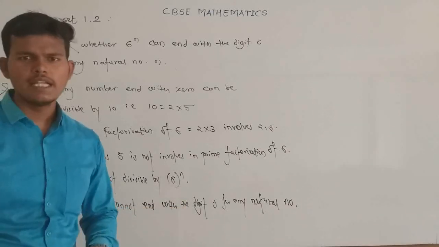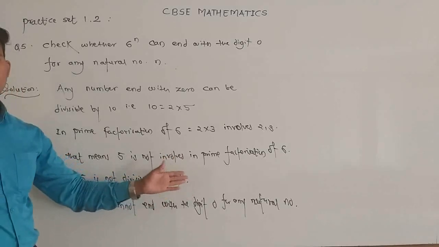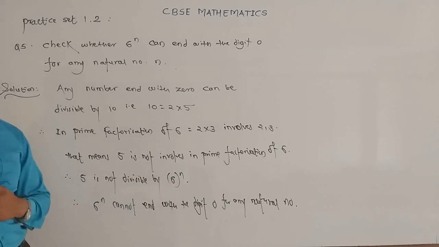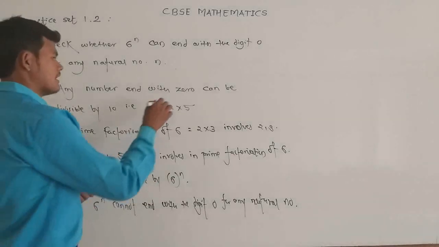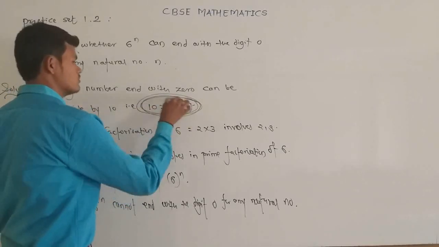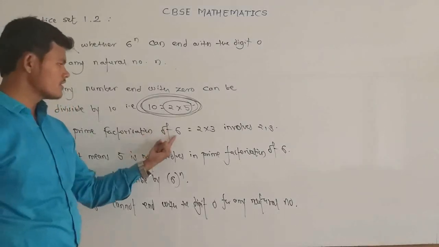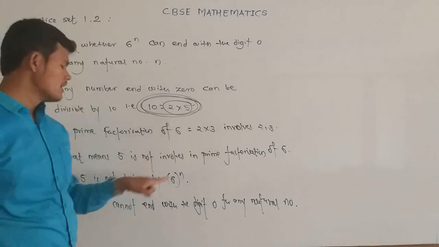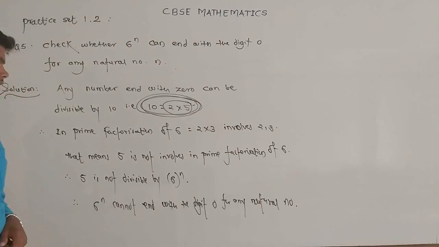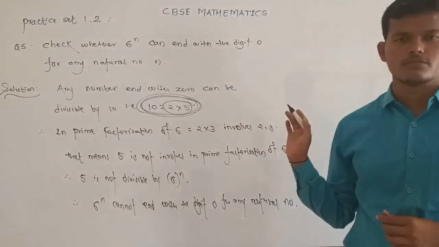Take any natural number for n, so 5 does not divide 6 raised to n. And if 5 does not divide it, then 6 raised to n cannot end with the digit 0 for any natural number. Why? Because any number which ends with 0 is divisible by 10, which means it involves two prime factors, that is 2 and 5. In the prime factorization of 6, 5 is not involved. So 6 raised to n cannot end with the digit 0 for any natural number. Okay.